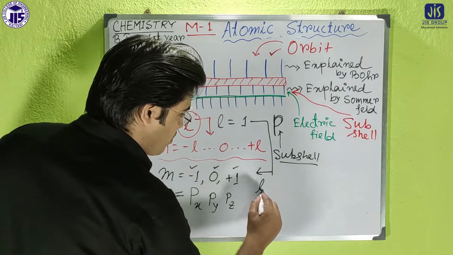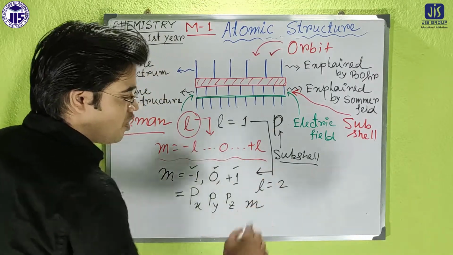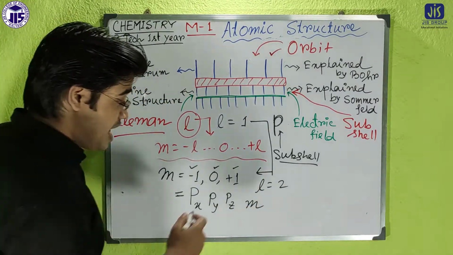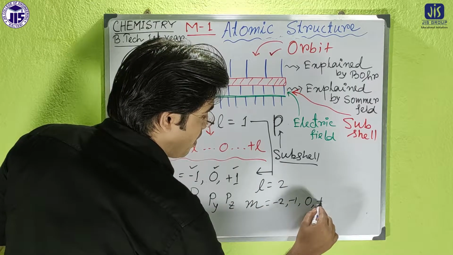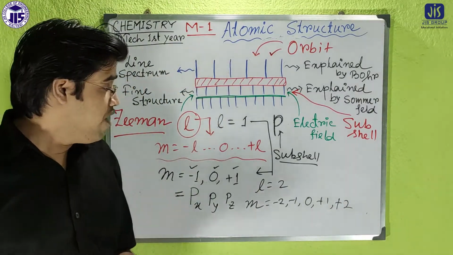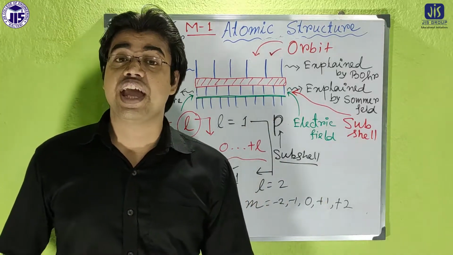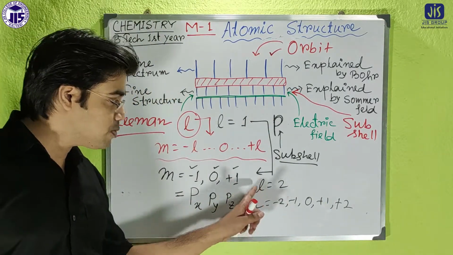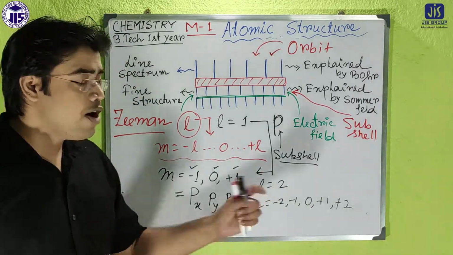If l is equal to 2, then how many values will there be for m? m will be minus 2, minus 1, 0, plus 1 and plus 2. So look here, for a particular value of l, there are 5 values of m. That means one line corresponding to l equal to 2 will be split into 5 lines.